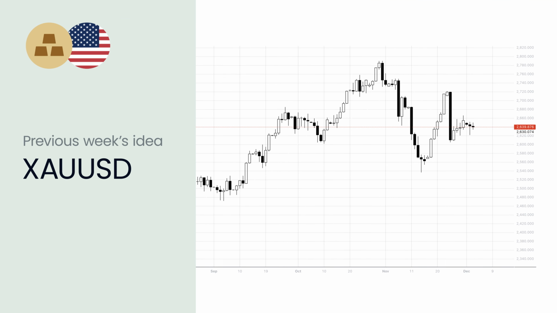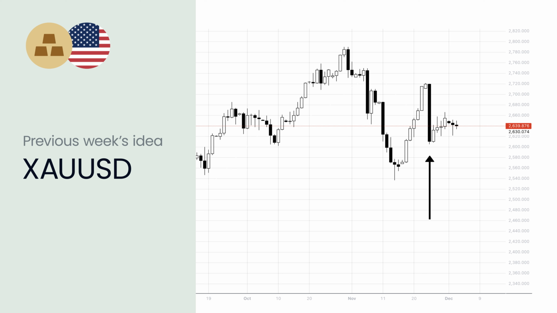Last week the idea was a potential buy for gold from the area around 2,605 with a possible target around 2,670. So far that idea has been accurate, but it hasn't reached the target yet. So it's possible that the price might move up to reach the target within the next week, which we'll be monitoring.